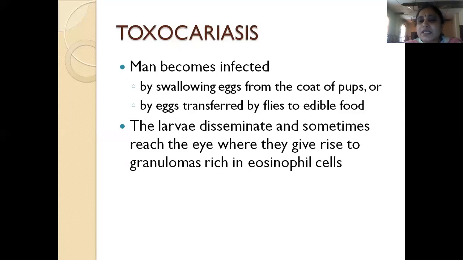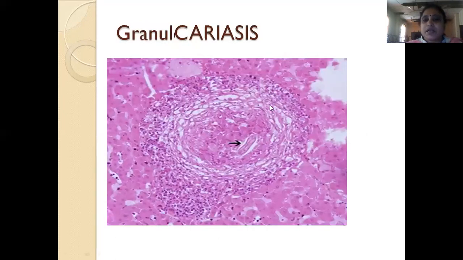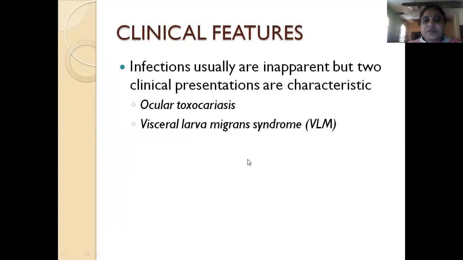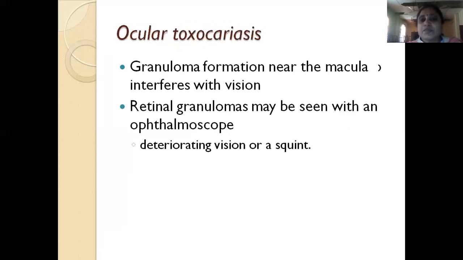The larvae disseminate, and sometimes they reach the eye, where they give rise to granulomas rich in eosinophil cells. This is a typical granuloma because of Toxocara canis in the eye. The infections usually are inapparent, but two clinical presentations are characteristic. One is ocular toxocariasis, the other is visceral larva migrans syndrome. In ocular toxocariasis, there is a granuloma formation near the macula which interferes with the vision.